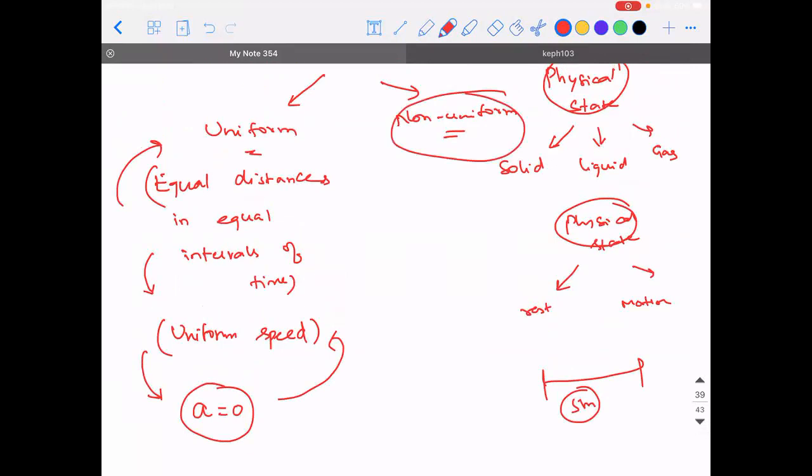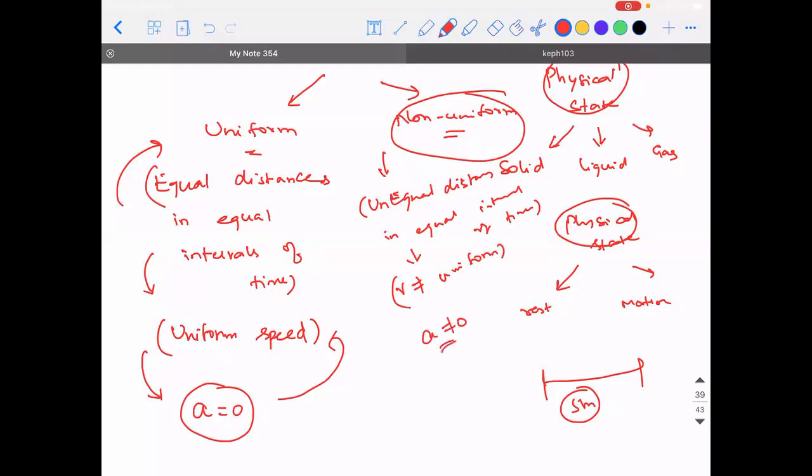So basically, non-uniform motion is exactly the counterpart of what we discussed till now. Equal distances are definitely not covered in equal intervals of time, or I can say unequal distances in equal intervals of time. Sorry for my handwriting. So due to this, what will happen? The velocity is not going to be uniform, meaning the velocity is not constant. Hence, the acceleration will not be equal to 0.